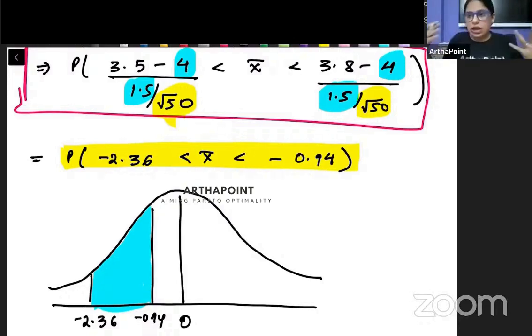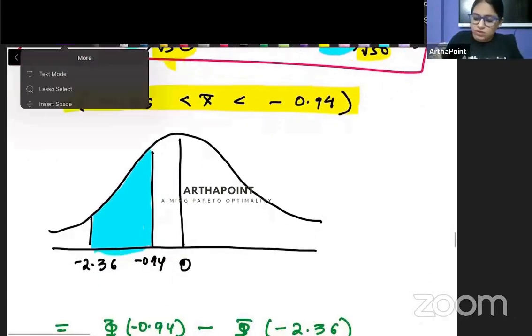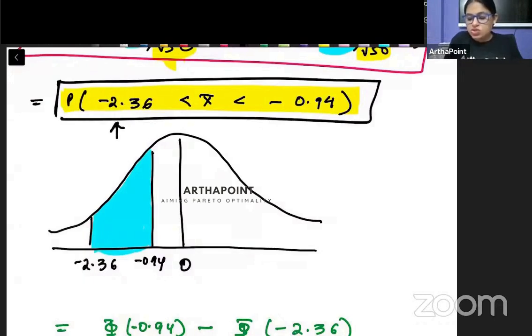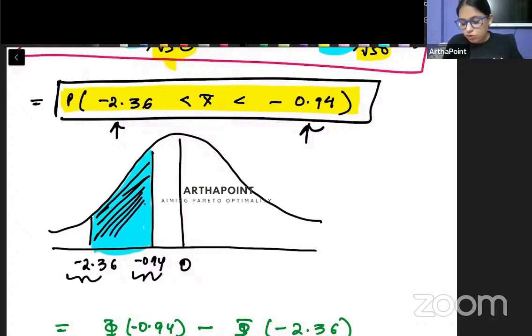We have already studied how to read a Z table, isn't it? So if I look here, beta, we have studied CDF, PDF. Now look here, if I want to shade this region, this is minus 2.36, I have written it here. And this is minus 0.94, I have written it here. And I want this region. I want to calculate this probability.